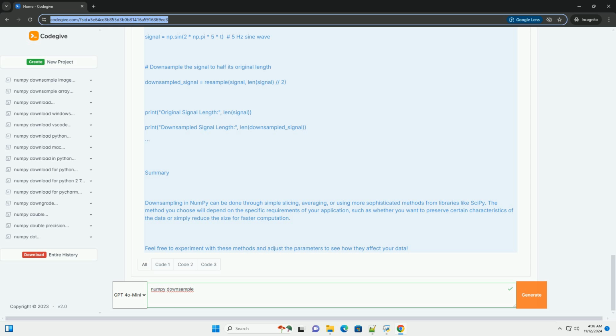Method 1, Slicing. If you want to simply reduce the size of an array by taking every nth sample, you can use slicing. Here's a simple example.